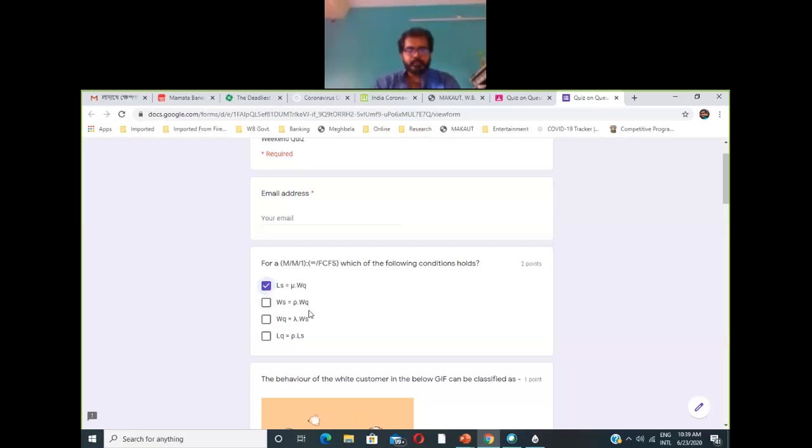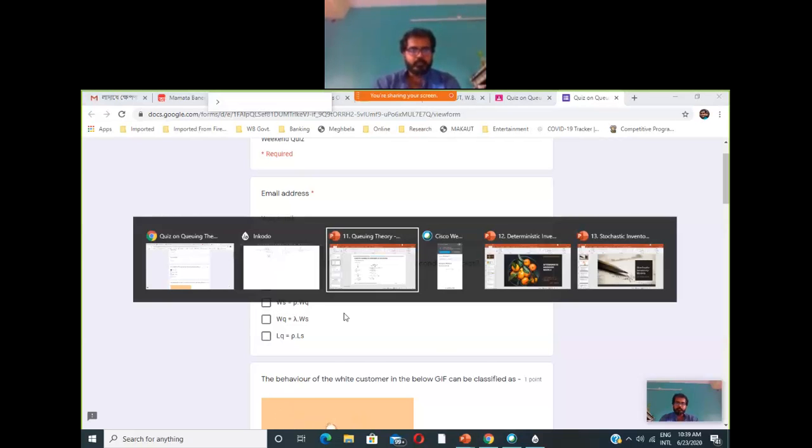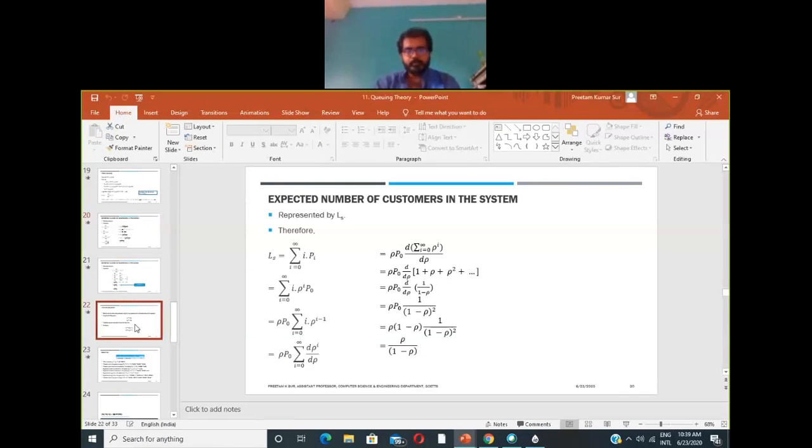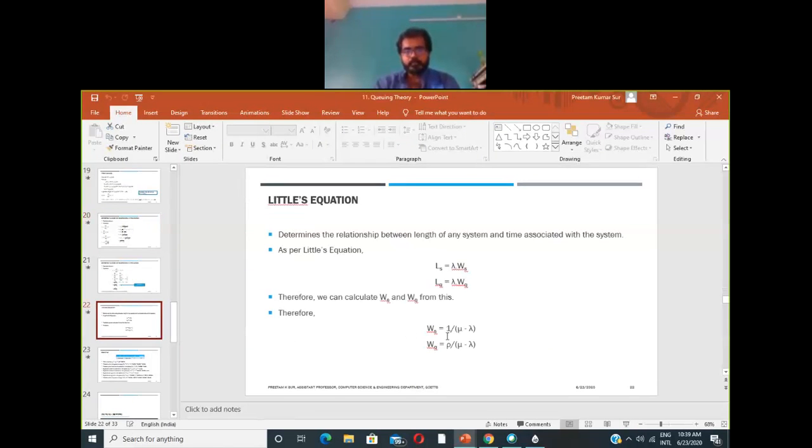Now let us see Ws equals rho into Wq. Coming back to the slide, Ws equals rho into Wq. If we multiply rho over here, you will have rho squared divided by mu minus lambda, right?